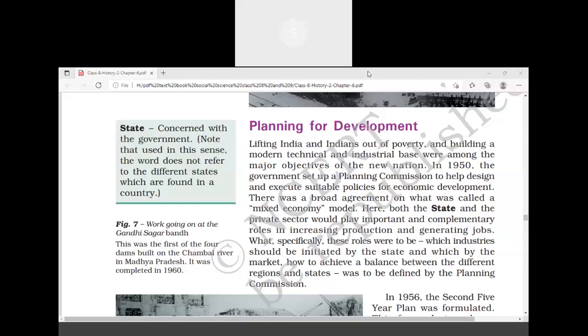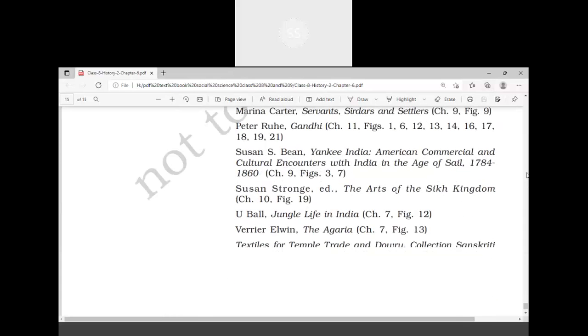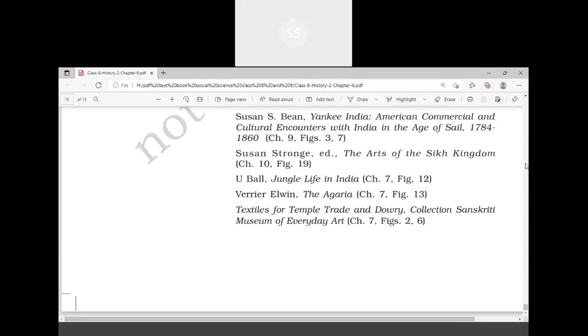What is mixed economy? We have features of both, that is capitalistic as well as socialistic. I'll give an example. For example, if you want to purchase a car, the price of a car is decided by the company.